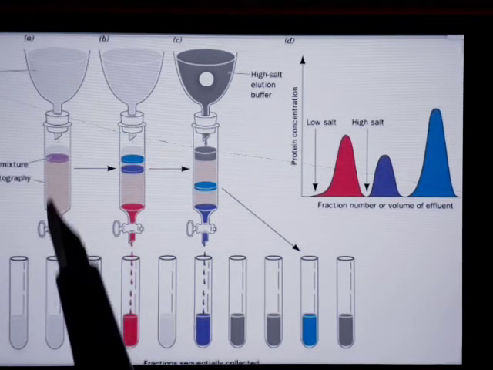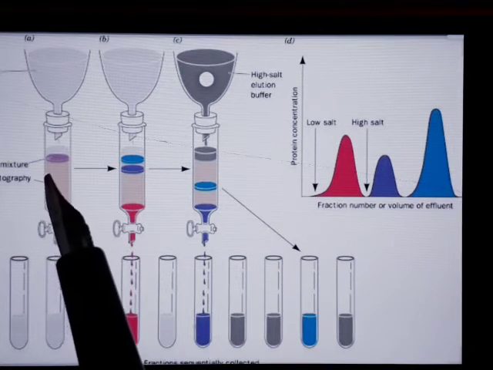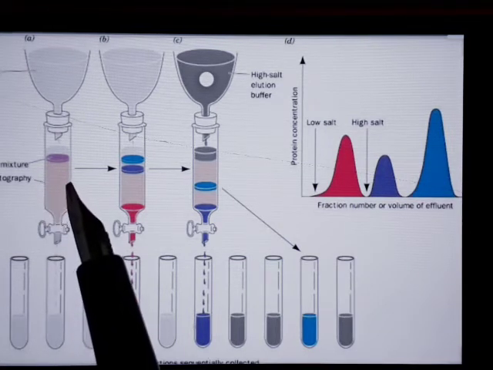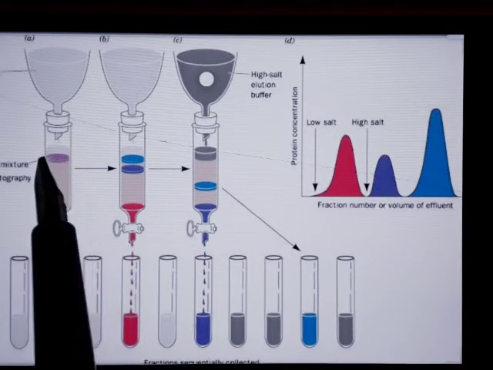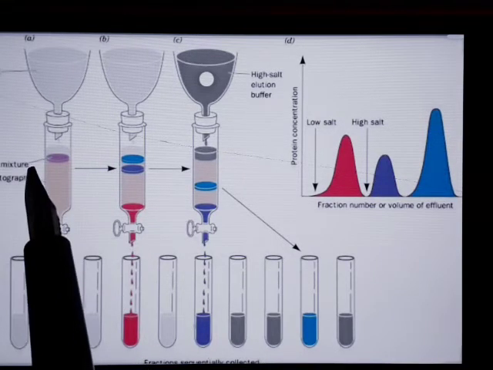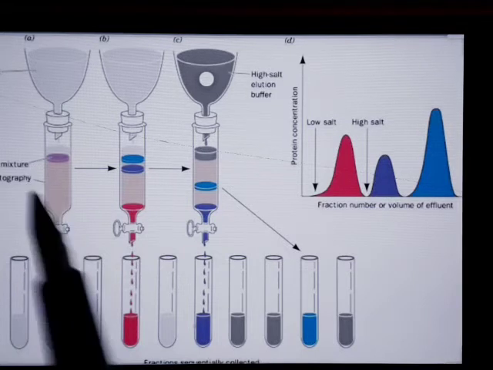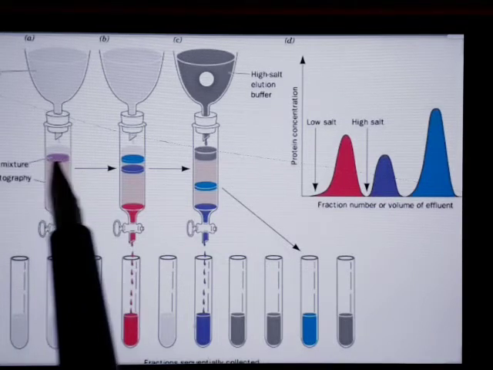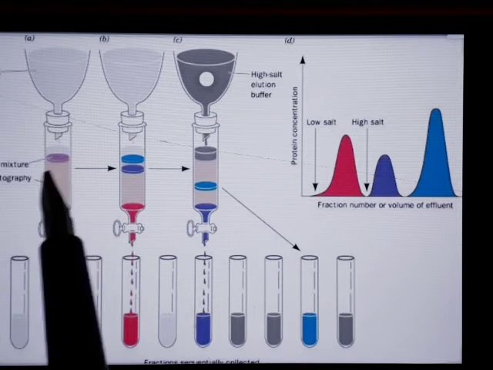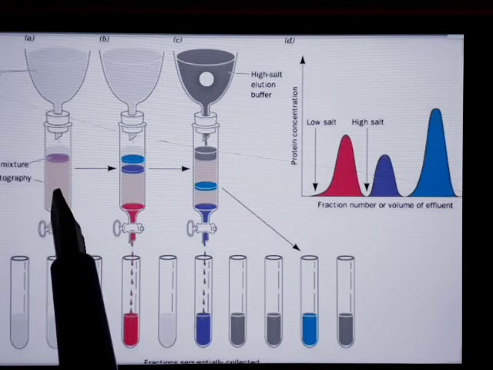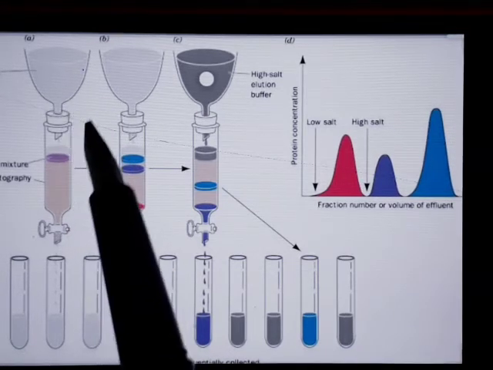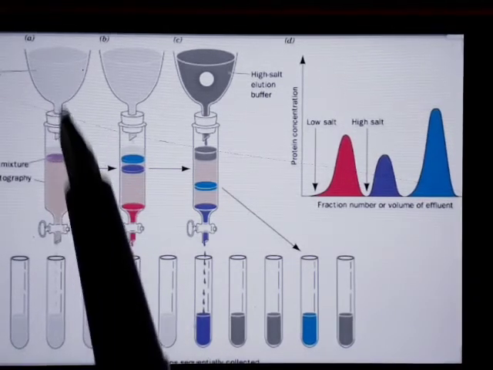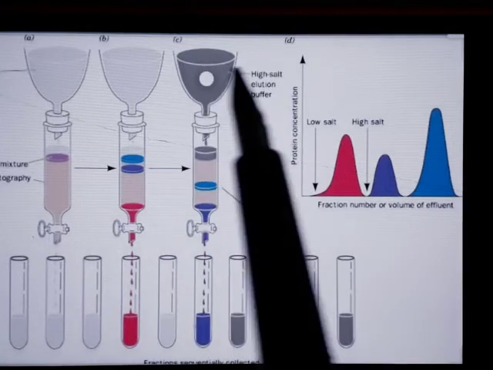Once it is packed, the mixture to be separated or purified is taken in a suitable solvent and is applied on the top of the column. Whatever components are present here will adsorb with different degrees on this adsorbent. Then slowly, a solvent of suitable polarity, that is the mobile phase, is run through this column.